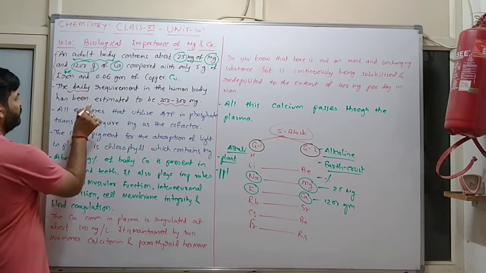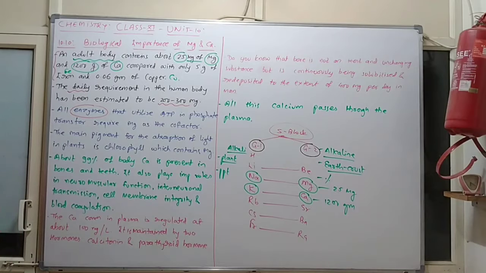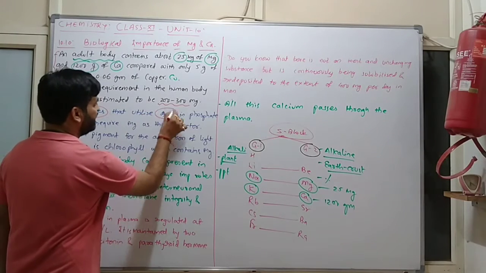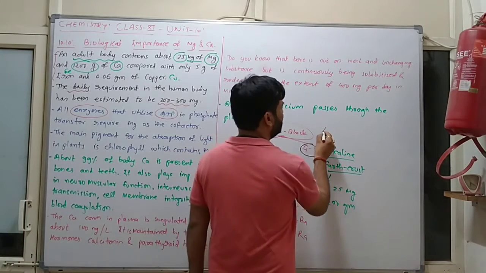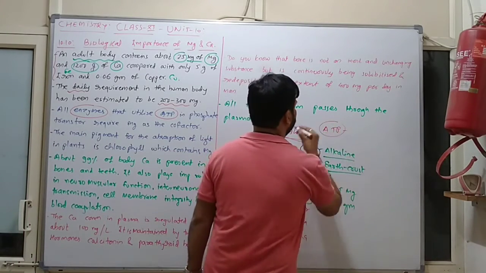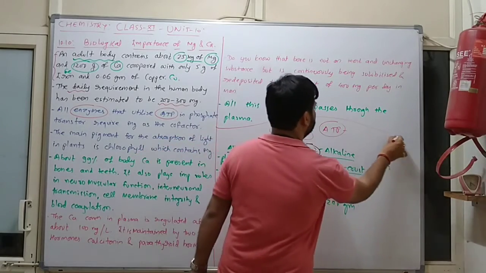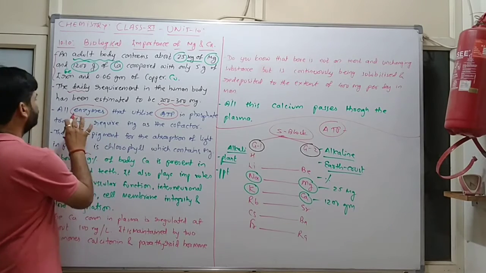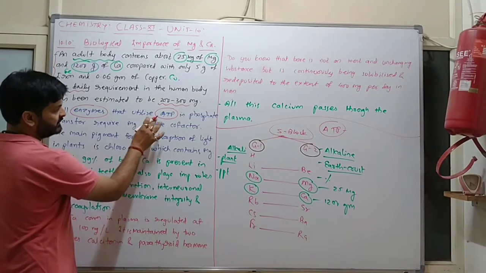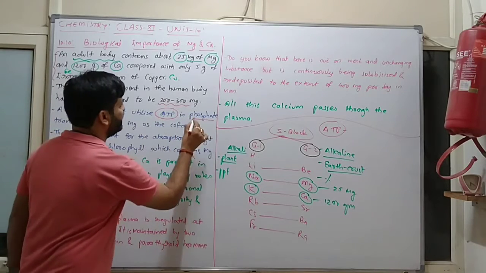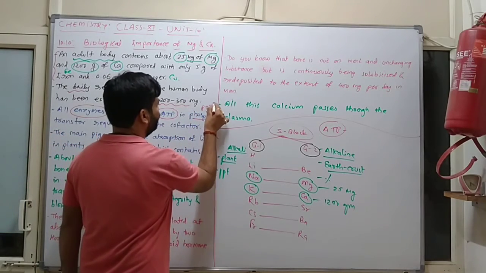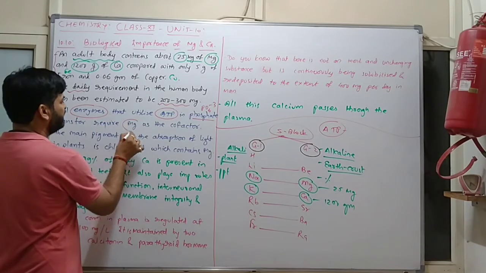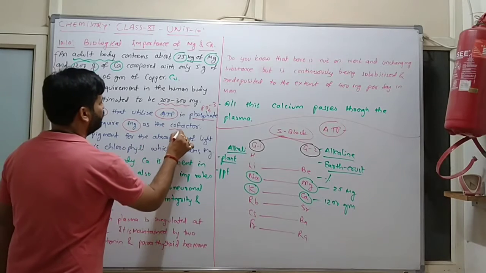Now, all enzymes, what is an enzyme? A biologically generated material. All enzymes that utilize ATP, what is the full form of ATP? Adenosine triphosphate. So all enzymes that utilize ATP in phosphate, meaning PO4 minus 3 transfer, require magnesium as the cofactor.